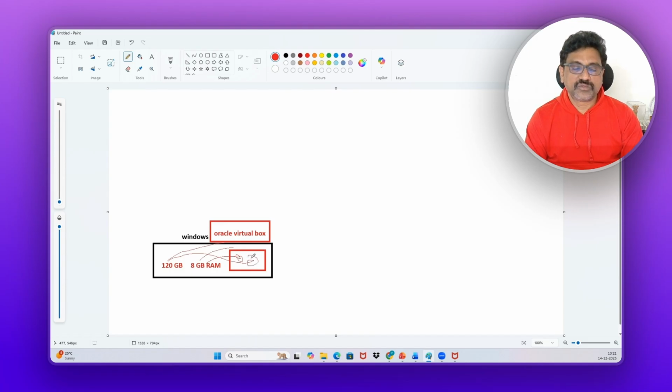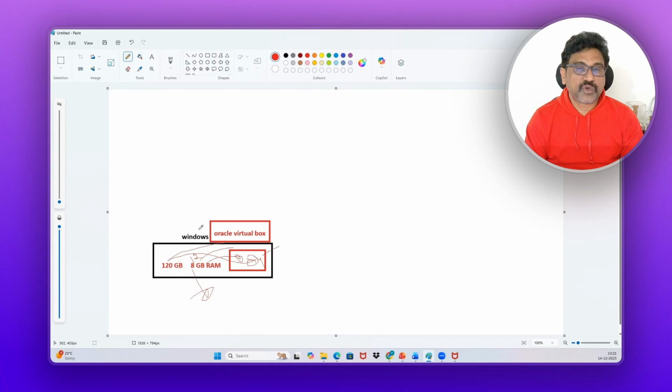If you allocate 2 GB to this Linux, it may become slow in future. You can allocate 4 GB, but then your Windows laptop will become slow. So better you extend this RAM to 12 GB, and you can allocate 4 GB here and the rest 8 GB will be here, so that as per your convenience, you can do that.